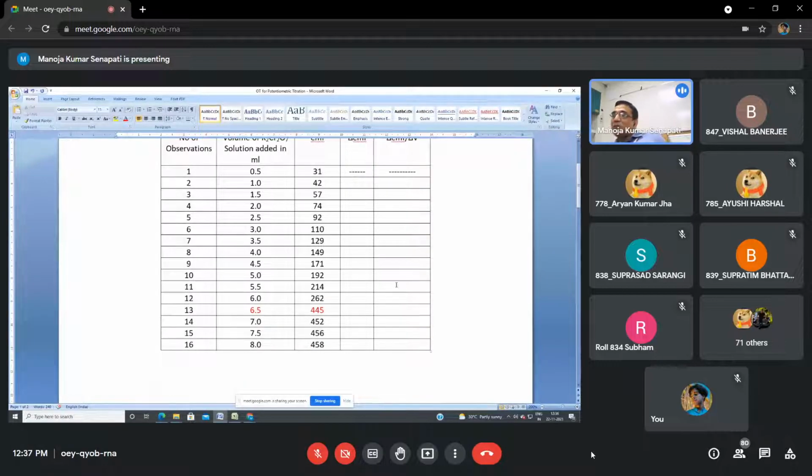And in the graph, in the x-axis, how many divisions are there in your graph paper? 19 on the x-axis.